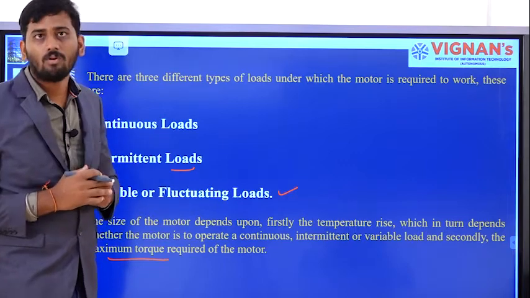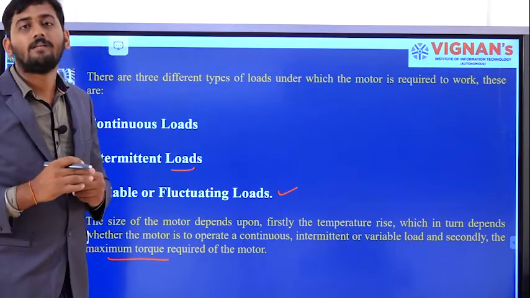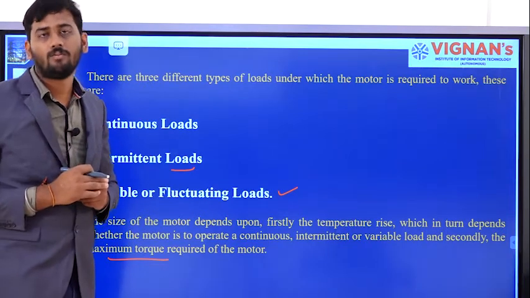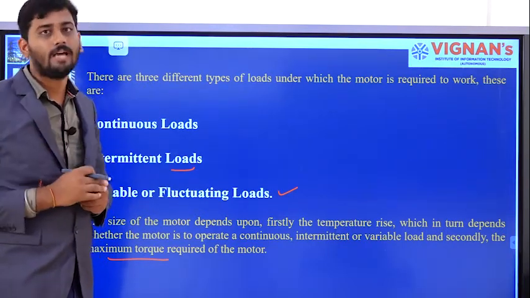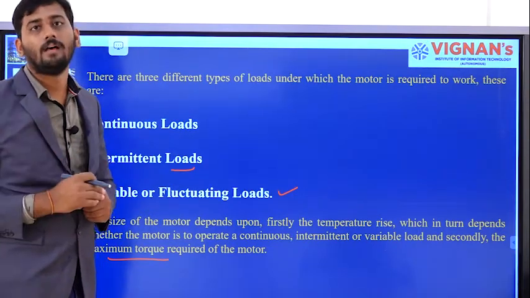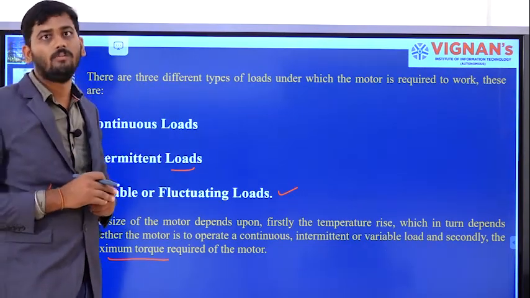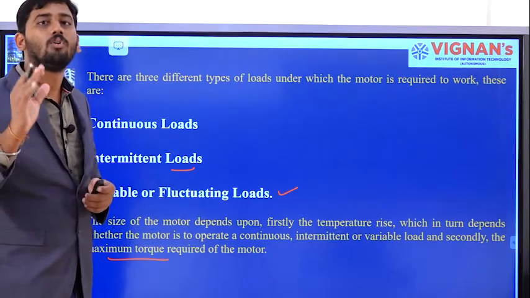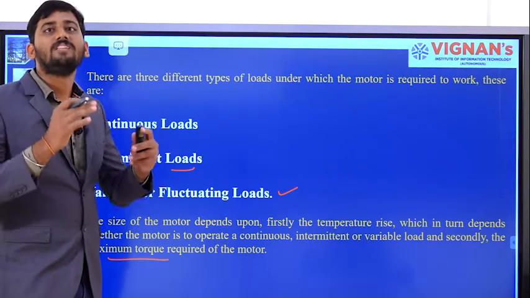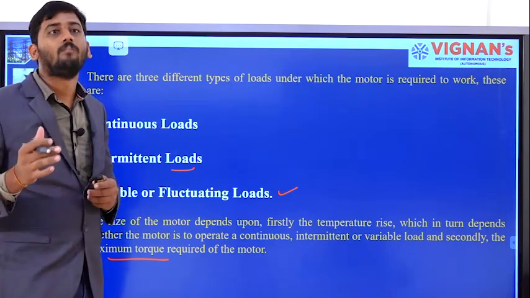What is so-called overload? All those things we have discussed in your previous lecture. Let us consider, for example, a load that requires a 10 horsepower motor to drive that mechanical load. Instead of choosing the 10 horsepower motor, if you choose a 5 horsepower motor and try to drive that load, definitely the motor will get overloaded and draw an excess amount of current, which will result in an abnormal, rapid rise in the motor temperature.